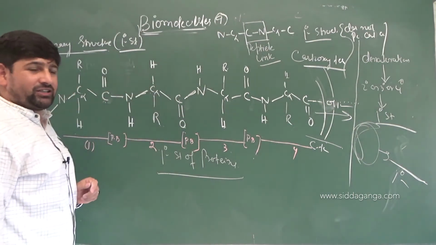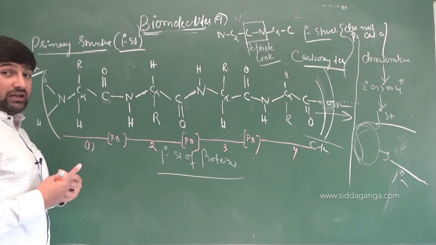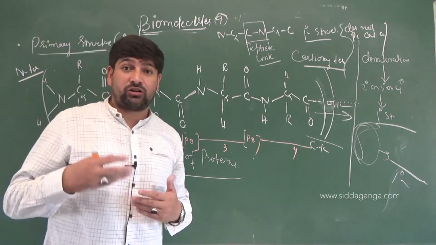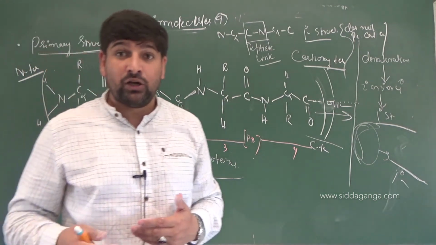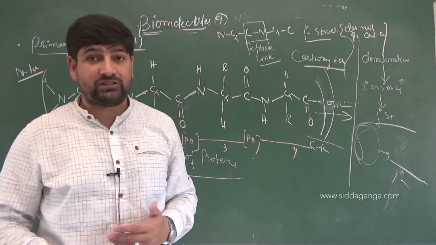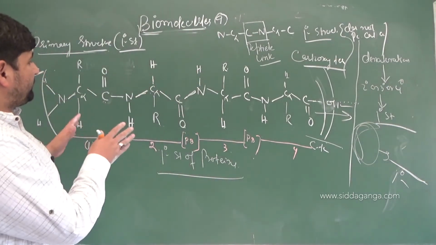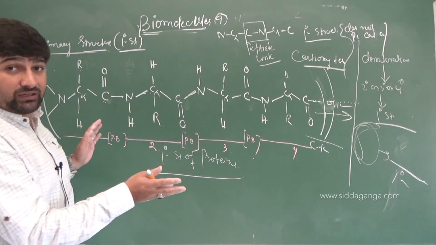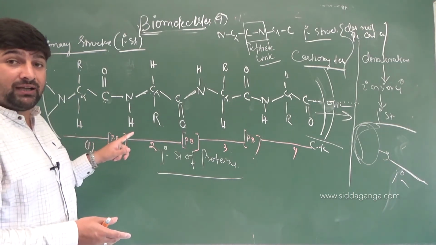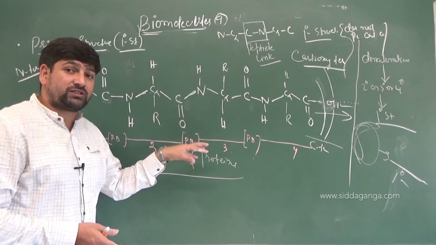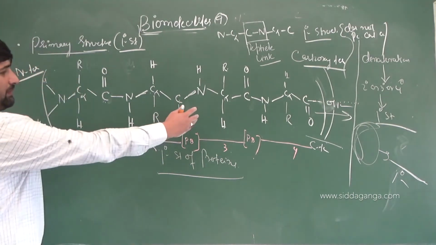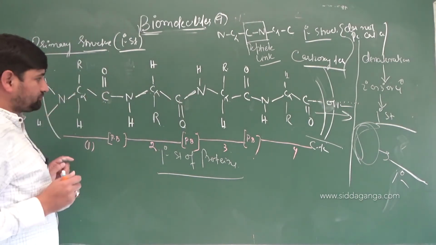Now what is the advantage of keeping this? Actually we are not keeping it. On the basis of spectroscopic and experimental studies, on the basis of X-ray crystallographic studies, it has been found that different groups are oriented in space differently, and it gives the structural feature as well as functional feature. How? If this is the basic chain that you have, understand it well.